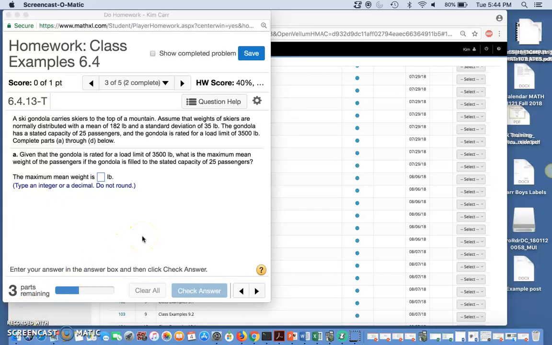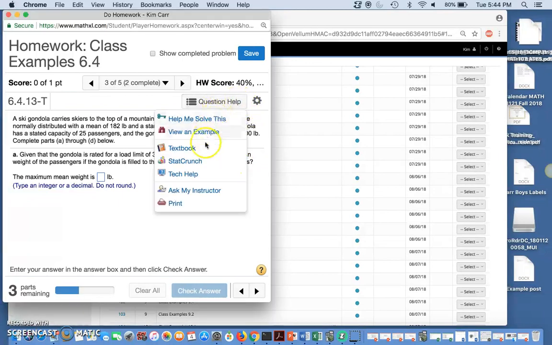A ski gondola carries skiers to the top of the mountain. Assume the weights of skiers are normally distributed with a mean of 182 and a standard deviation of 35. The gondola has a stated capacity of 25 passengers, and is rated for a load limit of 3,500 pounds. Complete the parts below. Given that the gondola is rated for a load limit of 3,500 pounds, what is the maximum mean weight of the passengers if the gondola is filled to the stated capacity of 25?